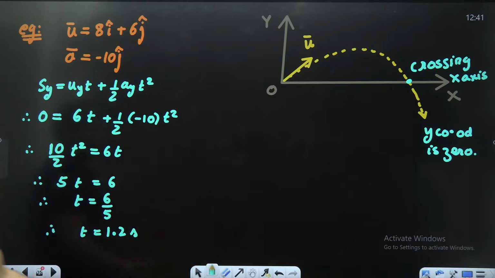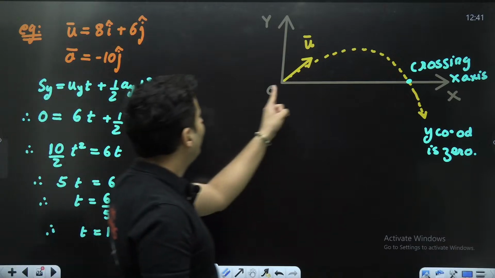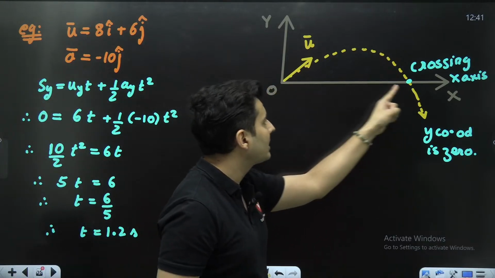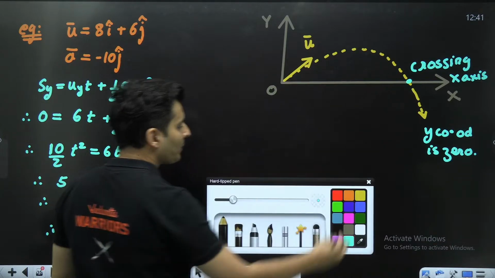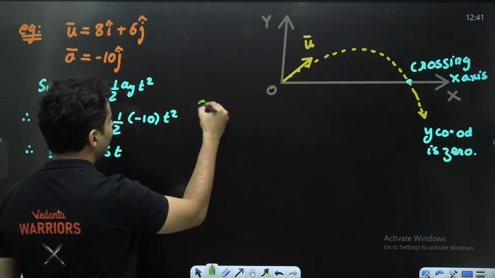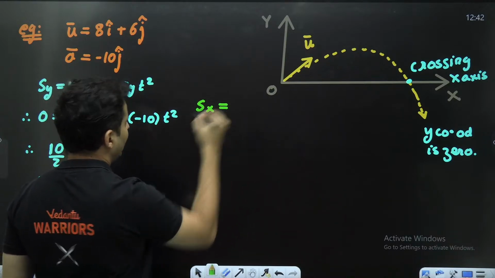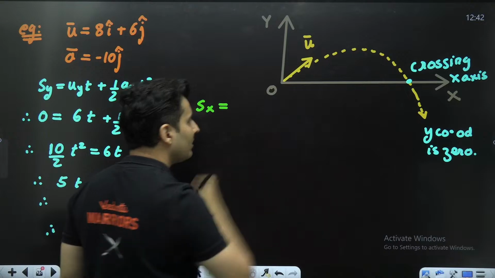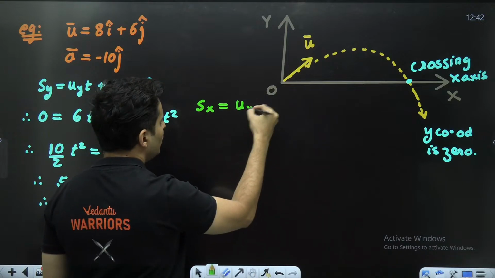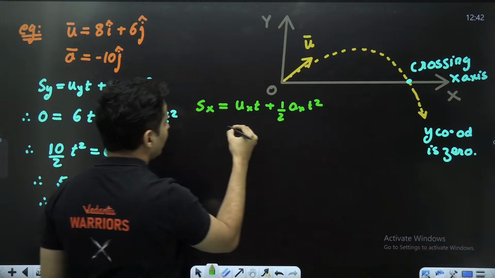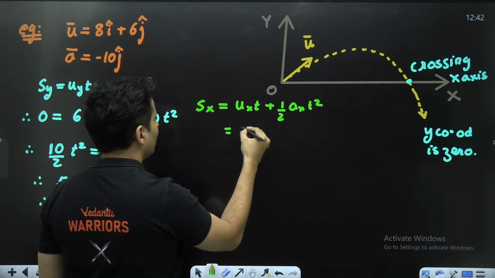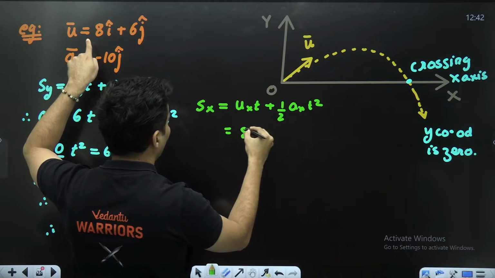Where will it cross? Where means in x coordinate, x displacement. So how about finding the displacement in the x direction? Displacement in the x direction is nothing but uxt plus half ax t square. Initial velocity in the x is 8.